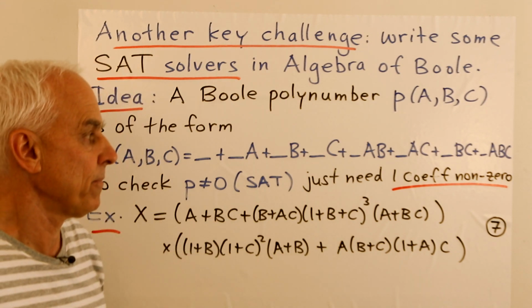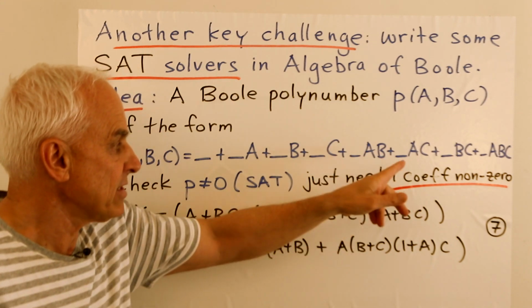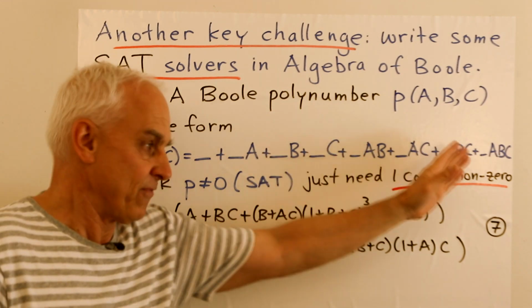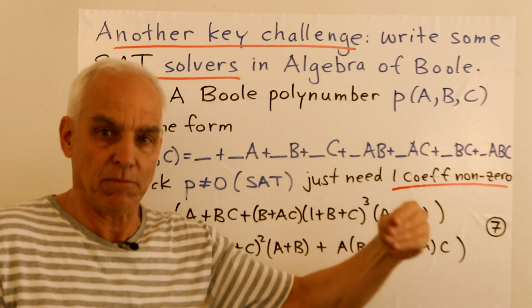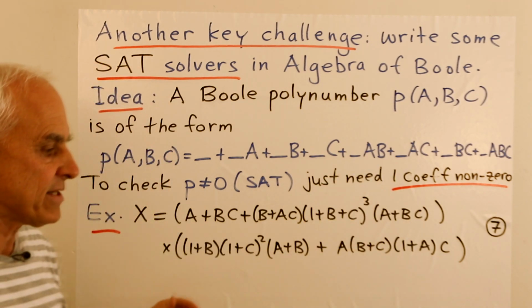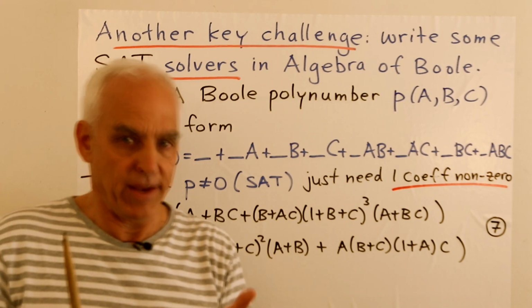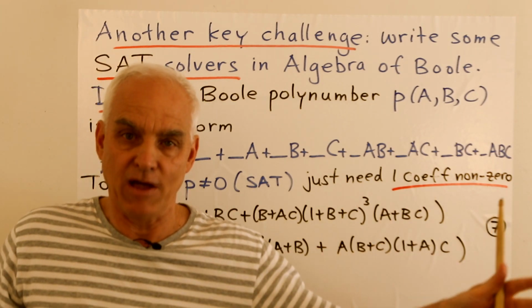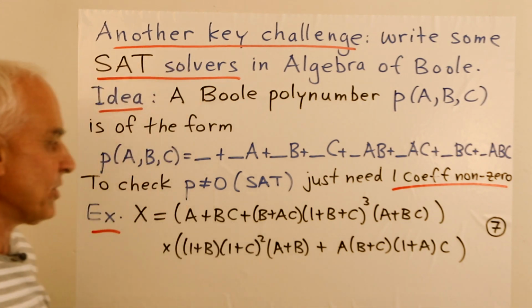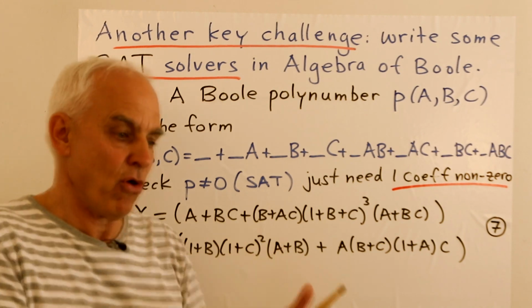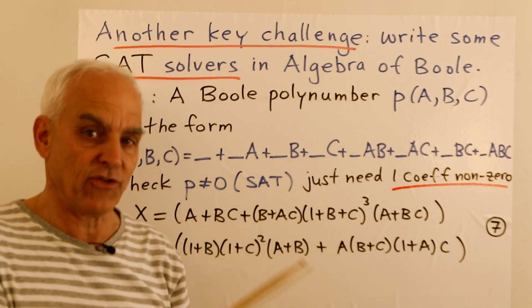Well, that means that this thing is satisfiable, because that forces this polynumber to not be the 0 polynumber. So that's a much simpler thing ultimately, especially for big things, than to find the whole thing itself. And so we might want to have special programs that just address this question.